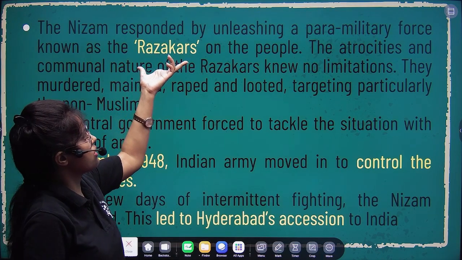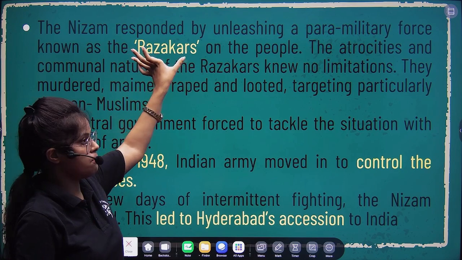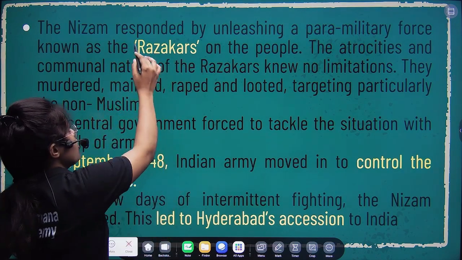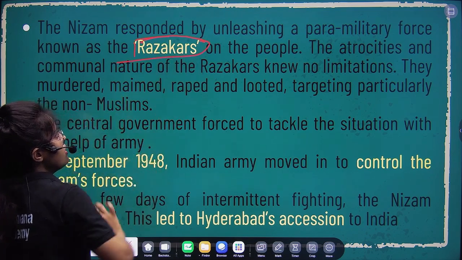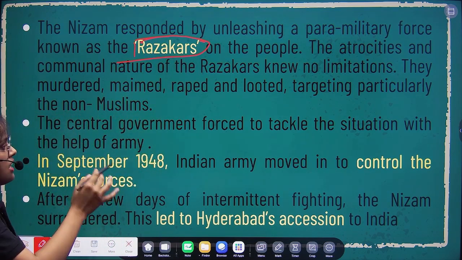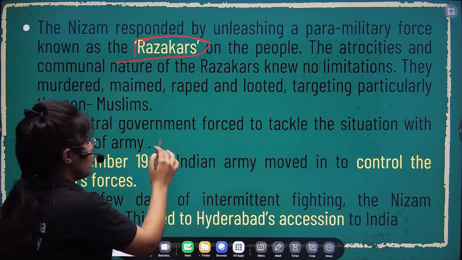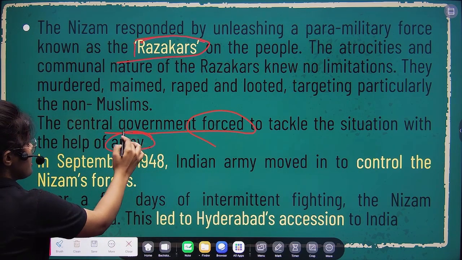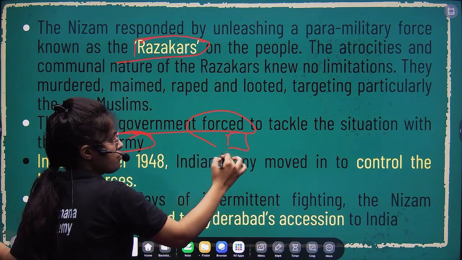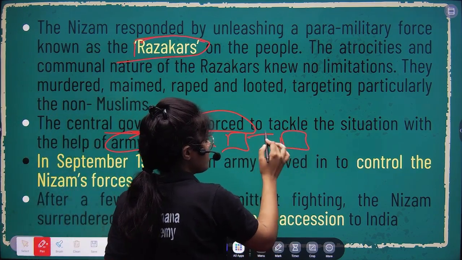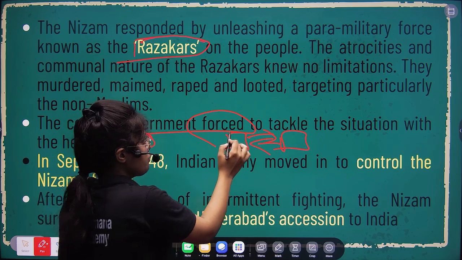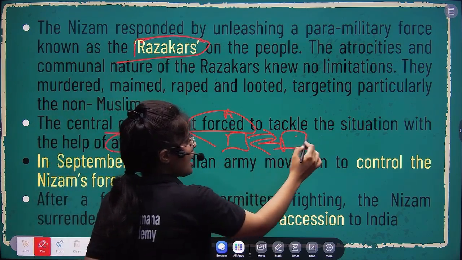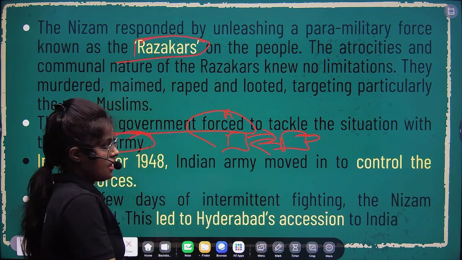We have the Razakars, maybe they can ask you a question on this, it's a very important term. The Nizam's armies were called the Razakars, right? So on one hand there were the Razakars, and on the other hand we have the central government force, the army of the central government. On the two fronts, direct rivalry happened between the Razakars, the armies of the Nizam, and the army of the Indian government, right?